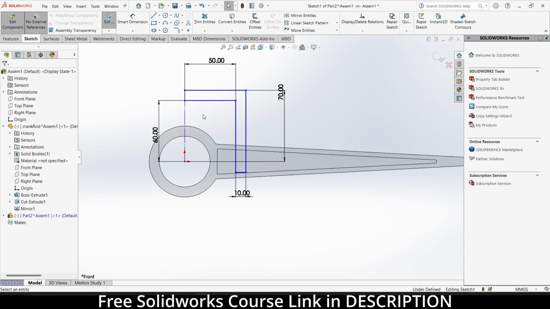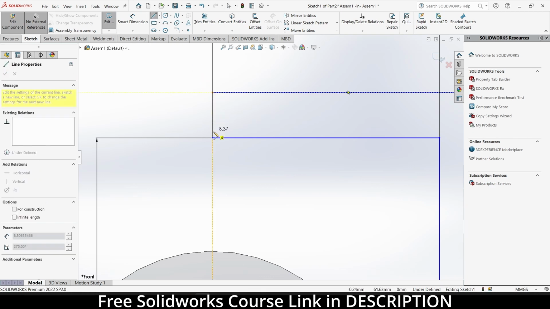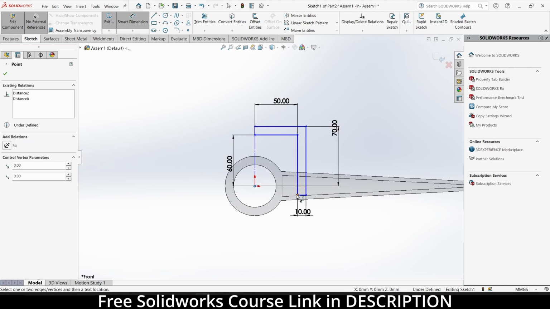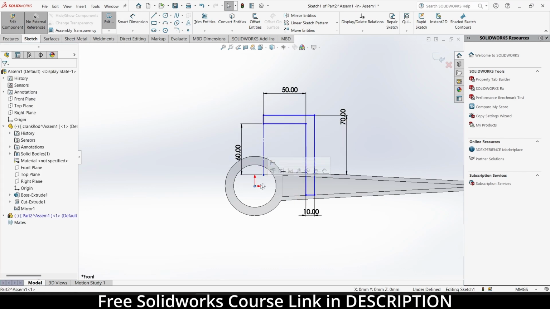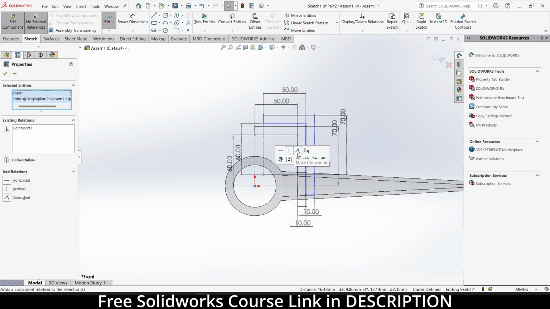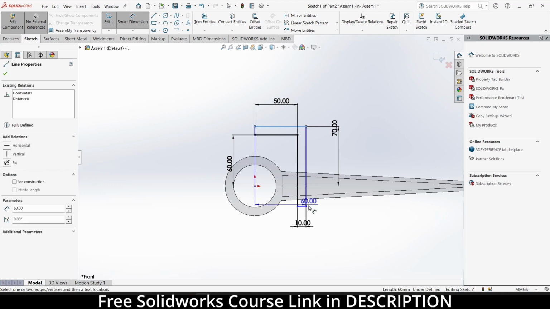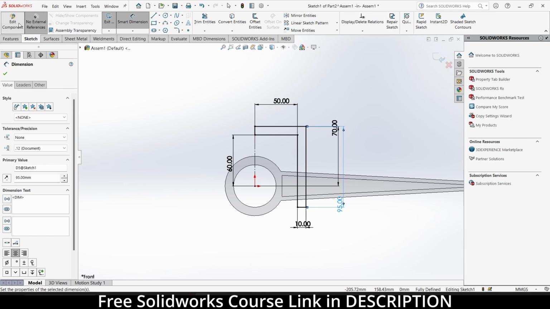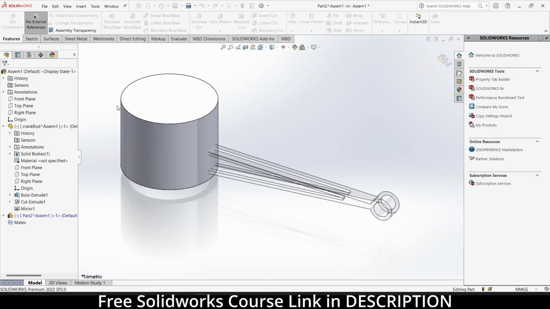Select this line, make it construction, and select this point by pressing Ctrl, select this point, make it coincide, 95. Features, revolved boss, click OK.